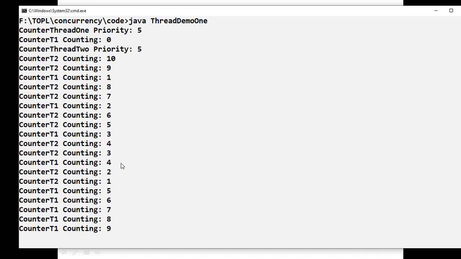So here there is one single entry point, then further multiple entry points and multiple exit points. Now what happened here: the first thread starts counting from 0 and has to print up to 9. So 6, 7, 8, 9, 5, 6, 7, 8, 9 was continuously printed. The reason is that by the time thread 1 came to 5, thread 2 was already finished. That means thread 2 finished before thread 1 because of the sleep time.